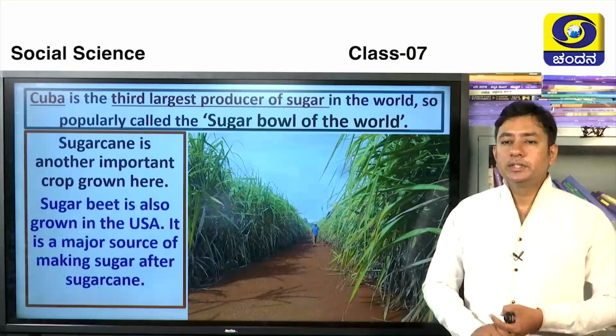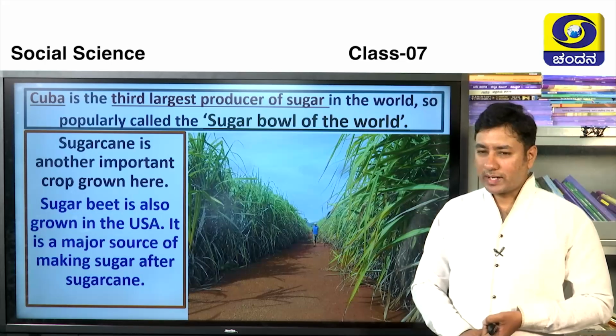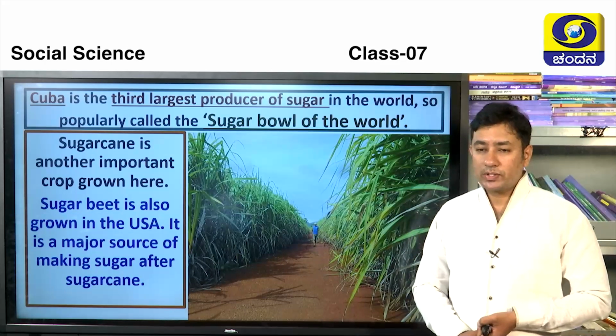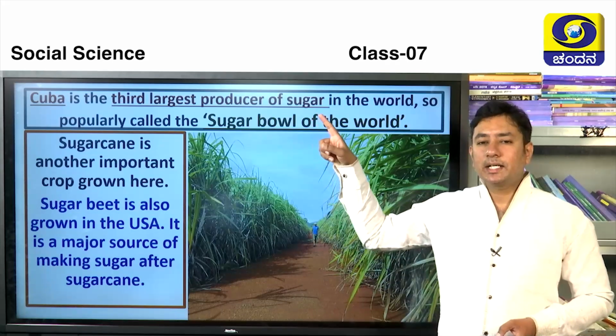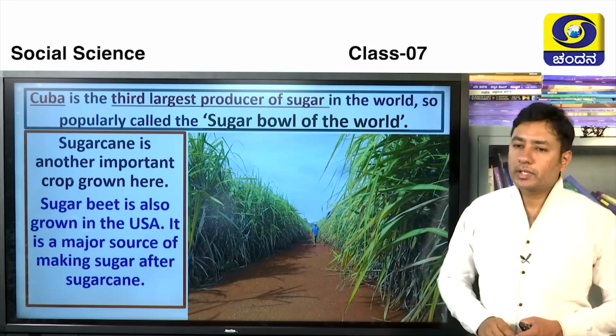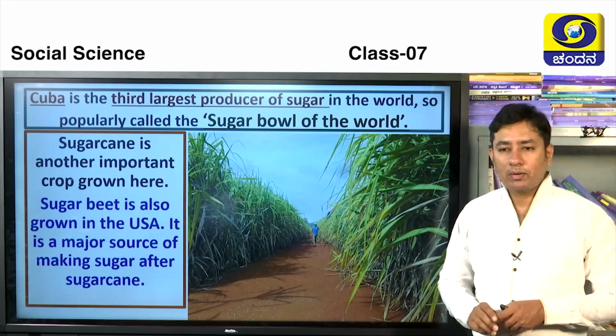Let's go to the sugar bowl of the world. In India also we have a sugar bowl, right? Which part of India is known as the sugar bowl? Can you answer me in the comment section? Cuba is the third largest producer of sugar in the world. So, it is popularly known as the sugar bowl of the world.